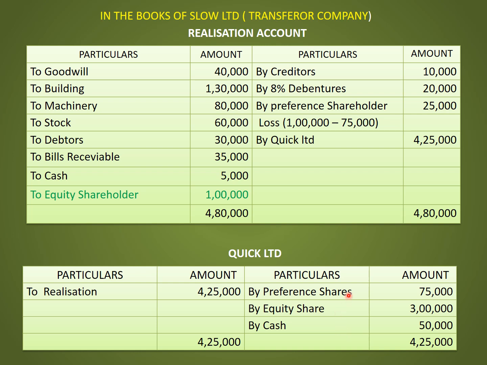So the entry will be preference shares account debit, equity shares account debit and cash account debit to Quick Limited. So when we post this entry in Quick Limited, it will enter on the credit side. By preference shares 75,000, by equity shares 3 lakh, by cash 50,000, total 4 lakh 25,000.